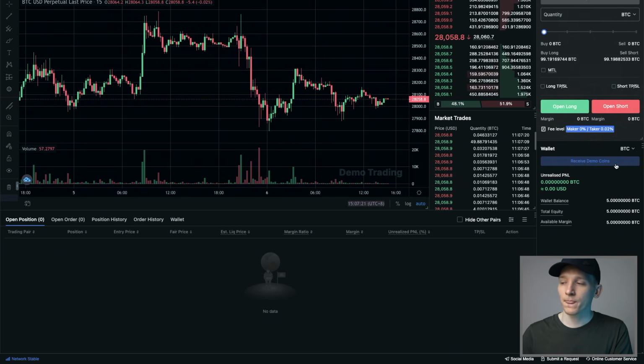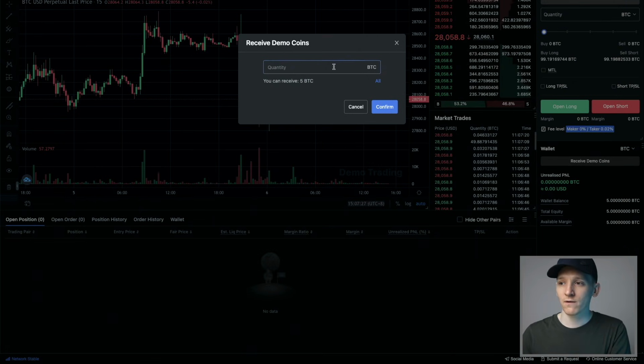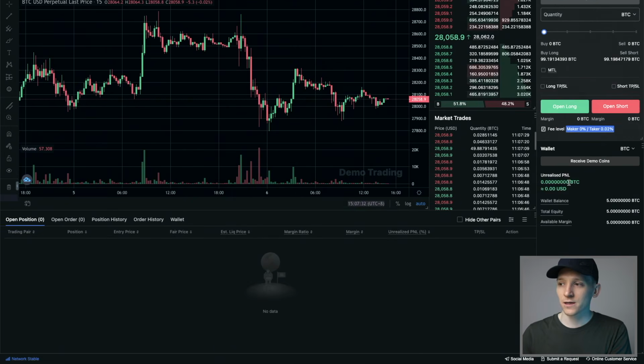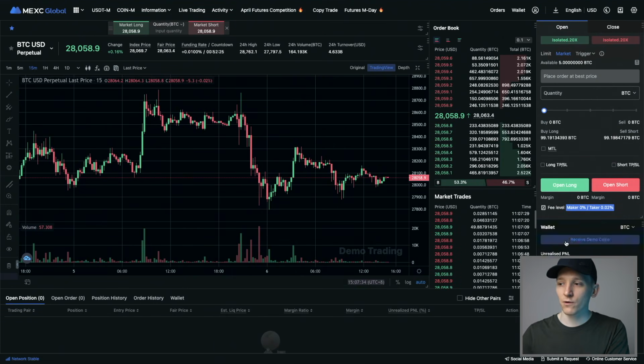If you come down, there should be an option here to receive demo coins, as you can see. So I've got 5 in my balance here. If I click receive demo coins, you can choose an amount of the coins to receive, and then you can actually practice trading with real funds here. These are obviously all demo coins. Any profit and losses are just on paper, but that is great for beginners to practice. We'll be going over the live market though.